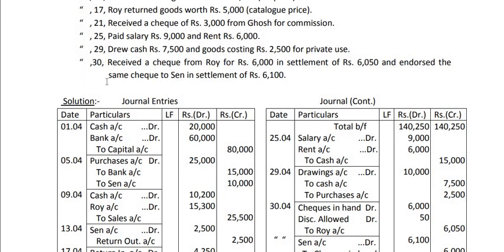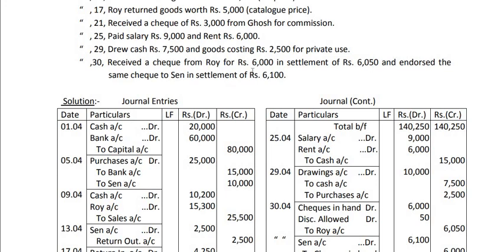Now the last one is very important. Here actually there are two transactions. Received a check from Roy for 6000 in settlement of 6050 and endorsed the same check to Sen in settlement of 6100. That means first we shall pass the entry for check received and then the entry for check endorsed.